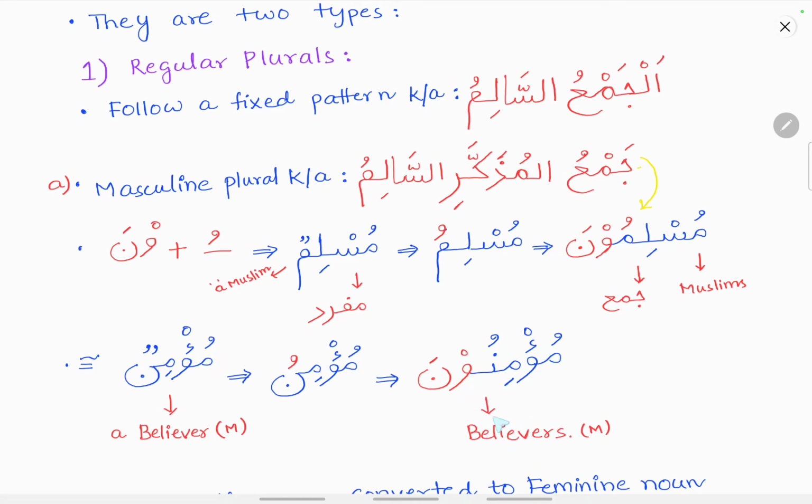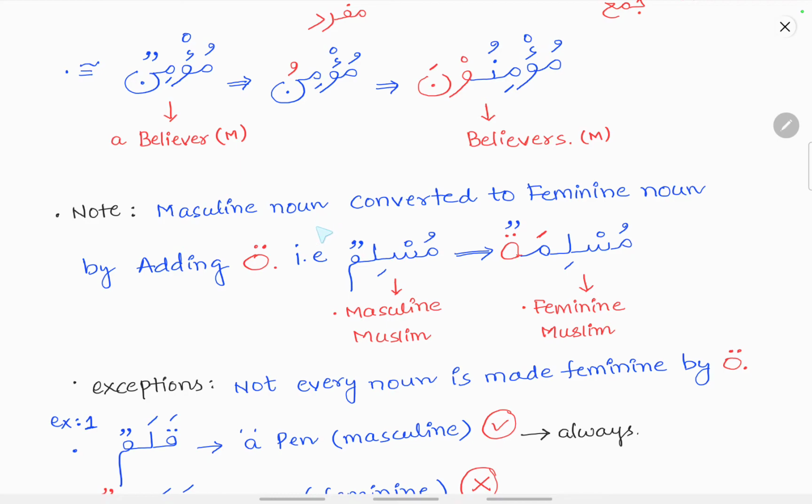Mu'minuna means believers. Mu'minun means a believer. Note here, a masculine noun is converted to a feminine noun by adding closed ta, that is ta marbuta, at the end. That is, Muslimun is there. It is a masculine Muslim. Then how to make it a feminine Muslim? That is Muslimatun. That is adding the closed ta at the end.